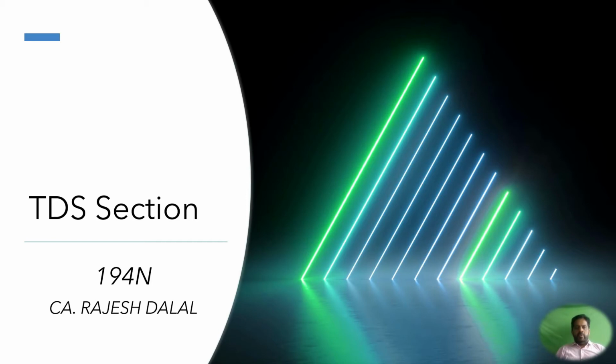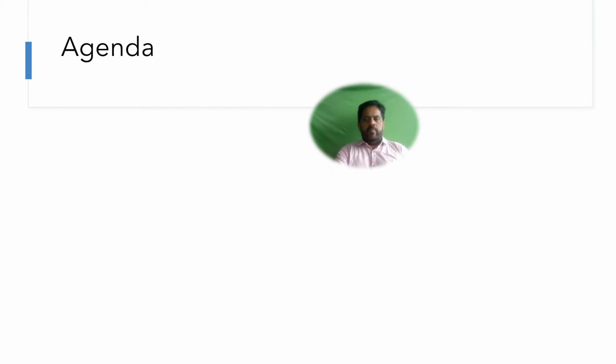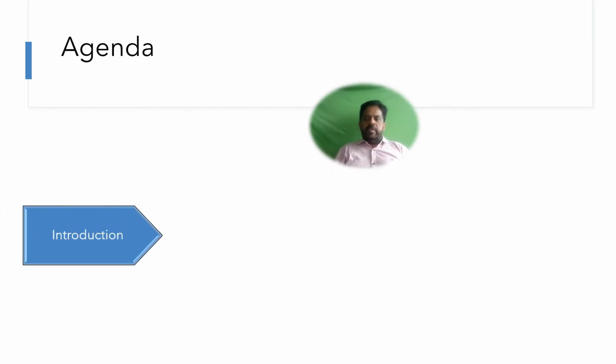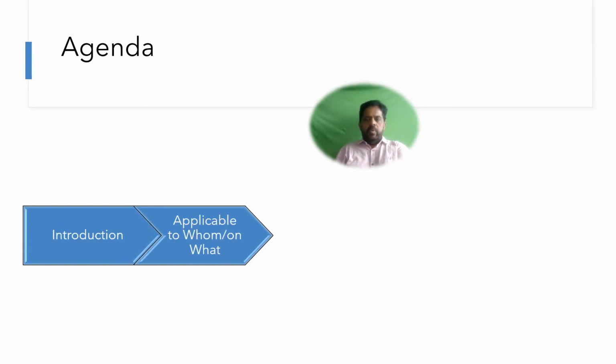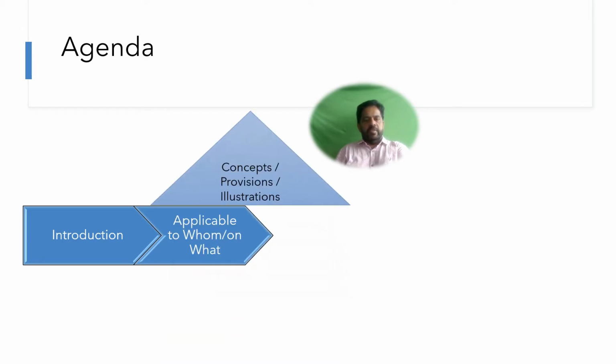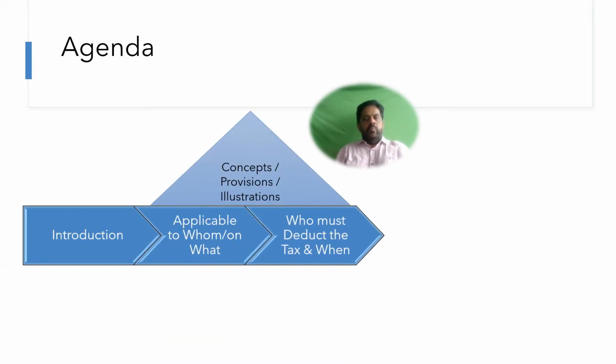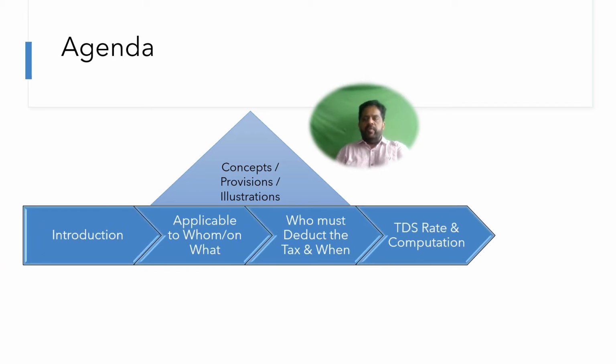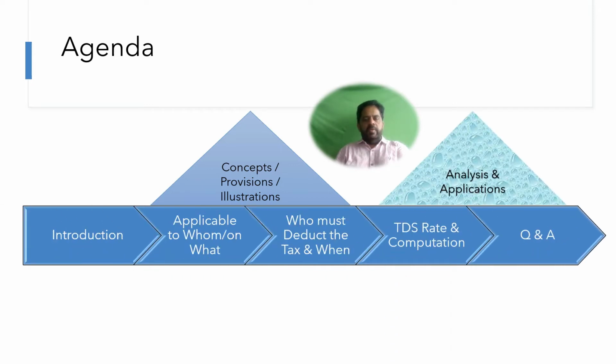Hello and good day. Today we will go through the journey of section 194N. Our journey will pass through why this section was introduced, to whom it is applicable and to whom it is not applicable, and what type of transactions are being covered, who must deduct the tax and when the tax has to be deducted, what is the rate of deduction and the mode of computation, ending with the question and answer section.